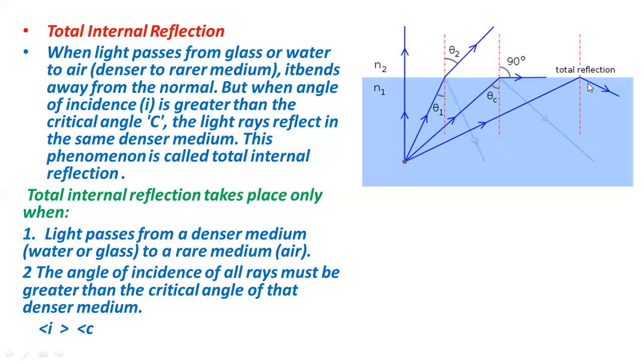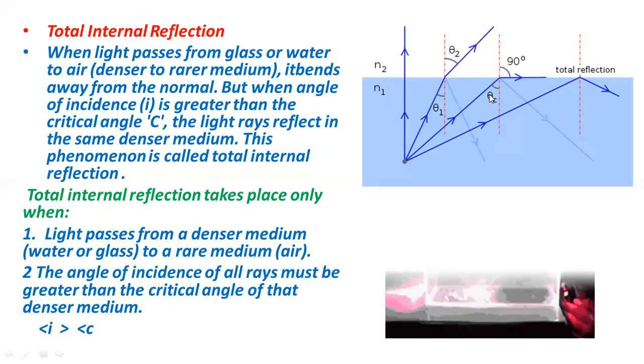If you want the phenomenon of total internal reflection, then the angle of incidence with the normal must be greater than the critical angle. C is for critical angle.